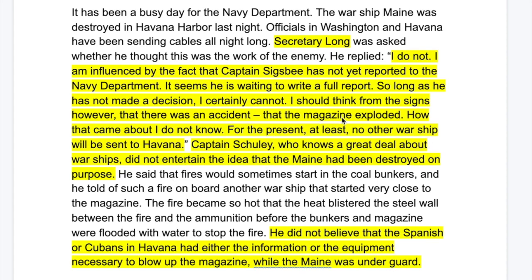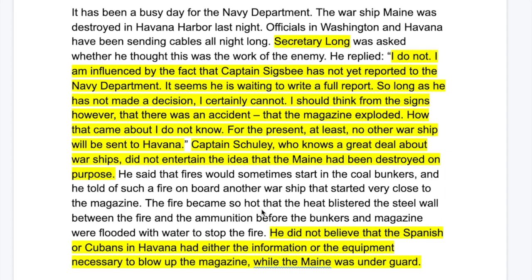Again, what's a magazine? It's a room containing all the ammunition in the ship. "How that came about, I do not know. For the present, at least, no other warship will be sent to Havana," right? So that's the end quote. Now, who is Captain Shuley? Captain Shuley, who knows a great deal about warships, did not entertain the idea that the Maine had been destroyed on purpose. He said that fires would sometimes start in the coal bunkers, and as I just told you, the coal bunker was right next to the magazine, and he told of such a fire on board another warship that started very close to the magazine.